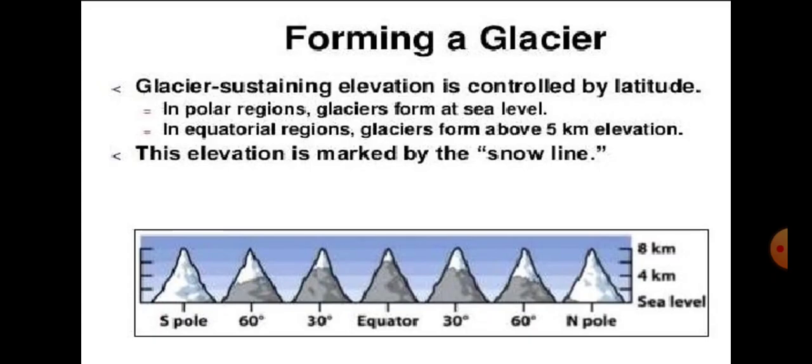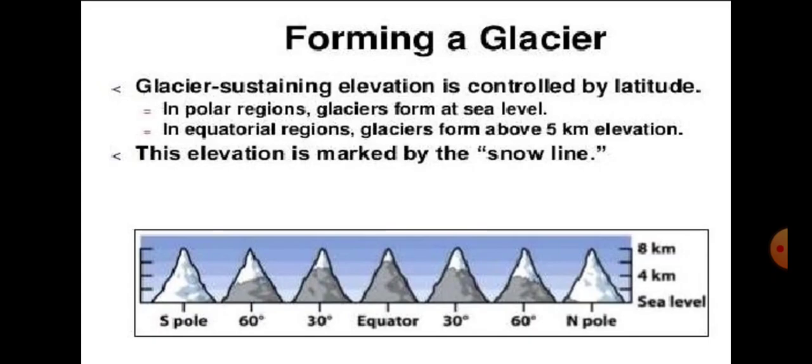But when we move towards the equator, first if we reach the Arctic Circle or Antarctic Circle in the north and southern hemisphere, that altitude increases. Suppose in the polar region I told you that glaciers are formed at sea level, but when you cross the Arctic Circle and Antarctic Circle, that altitude increases to about 4 kilometer.